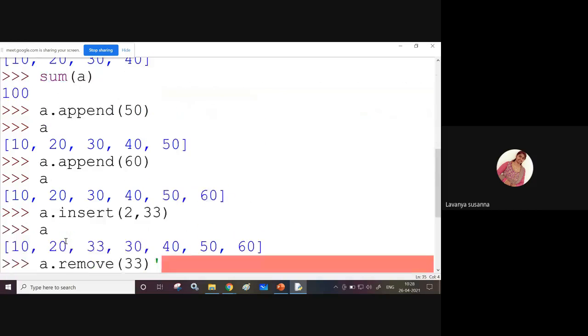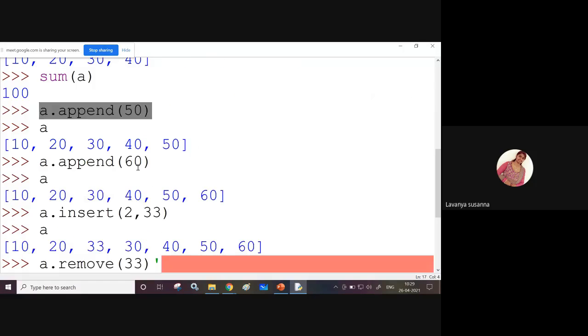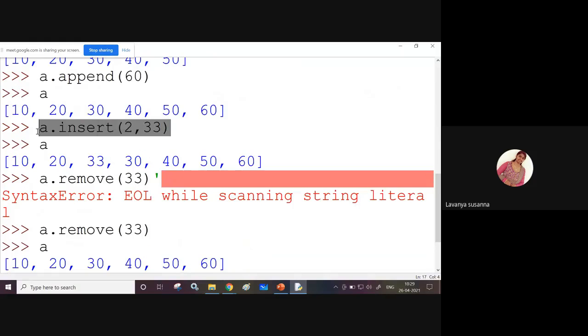Once again, see here, the append function. If you want to add at the end of the list, just use append of 50: list variable dot append, and whatever value you pass inside will be added to the end of the list. If you want to insert some value at some index position, use list variable dot insert, index position comma value.